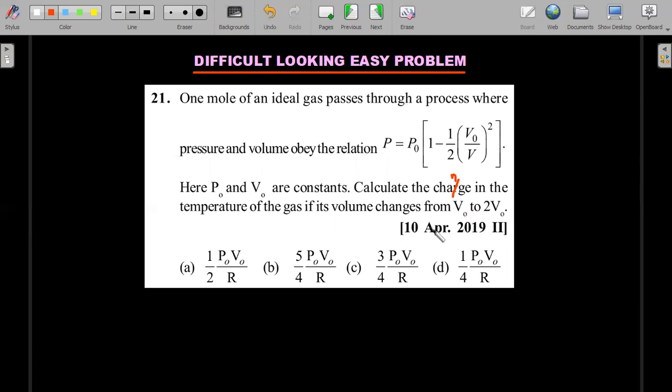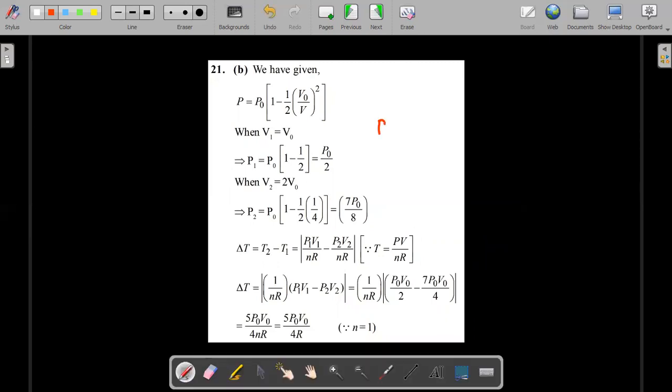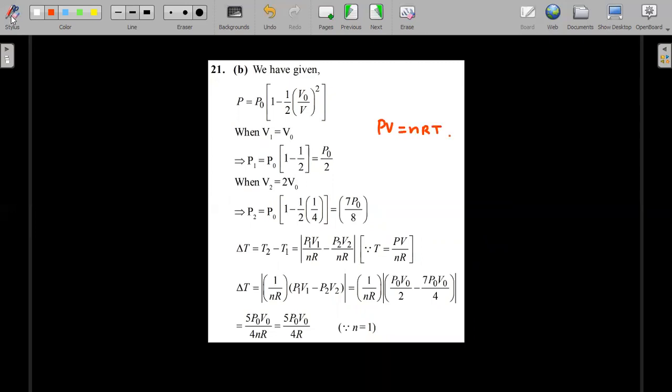Okay, right. I think by now you should have understood why I was talking about it being an easy problem. There's nothing about PdV and all this. He's talking about PV = nRT. So you should never lose sight of the fact that among all these hi-fi formulae you learned, the basic gas equation, PV = nRT, is something you should always keep in mind and keep yourself interested in.